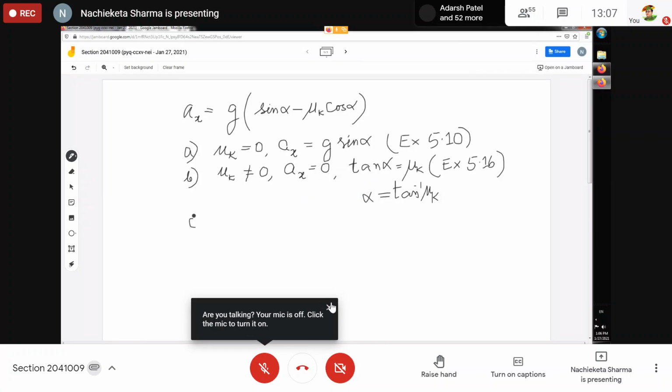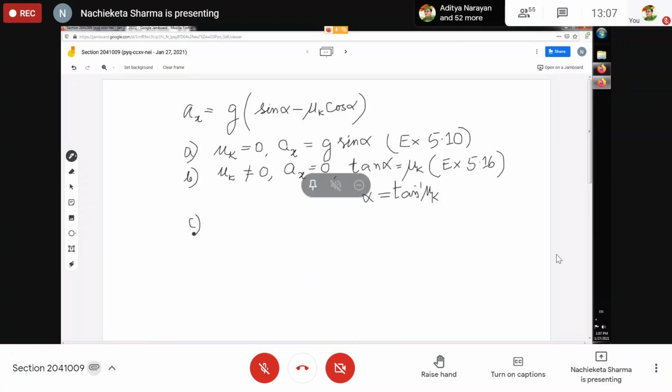Then there are two more cases. Suppose alpha is equal to 0 degrees. Now, if alpha is equal to 0 degrees, you are dealing with a horizontal surface, but friction is not 0, so mu k is not equal to 0. In that case, what will happen? The first term will be 0, and you will get Ax is equal to minus mu k g.